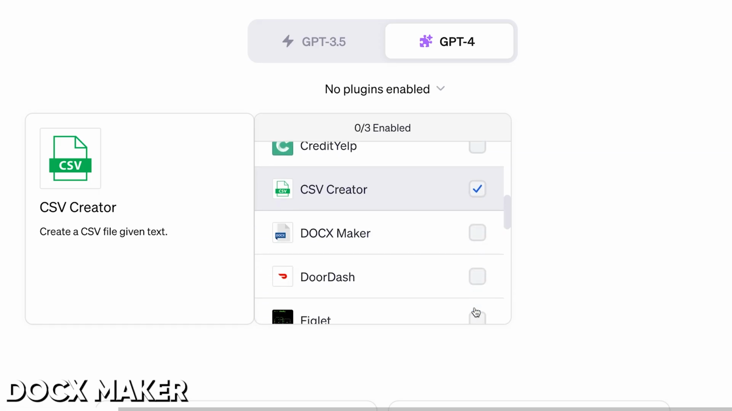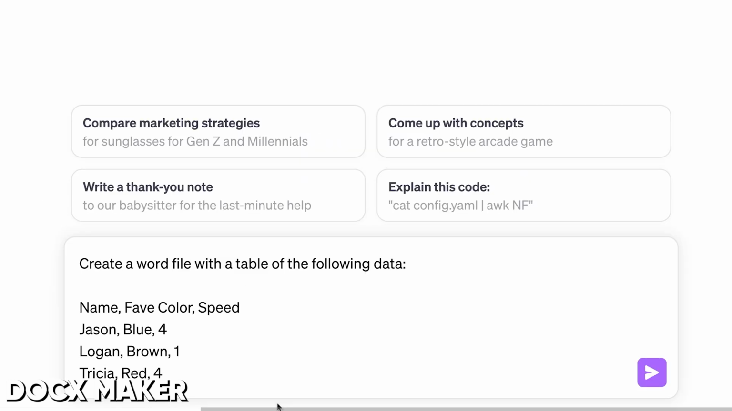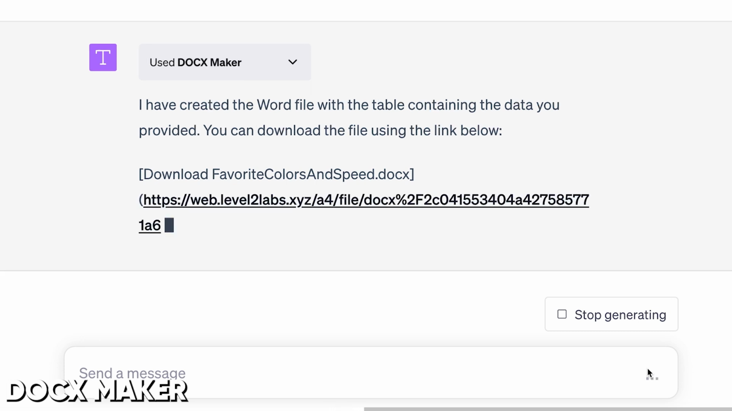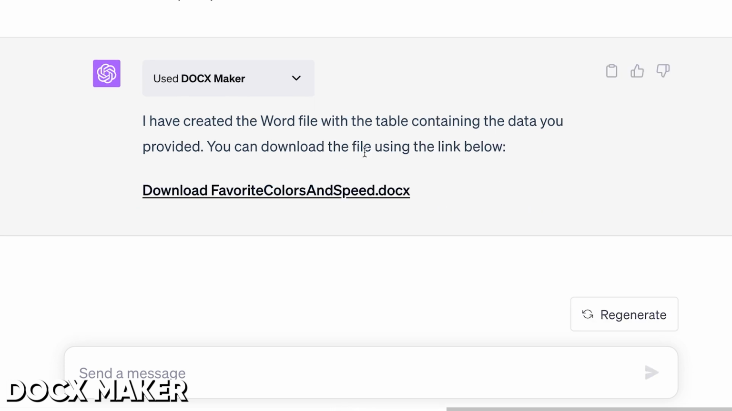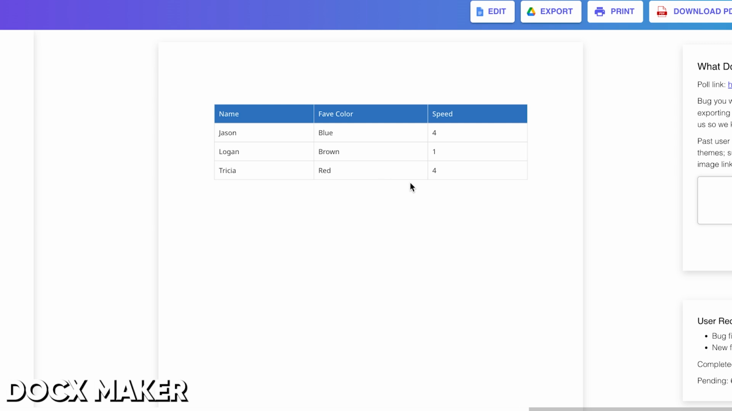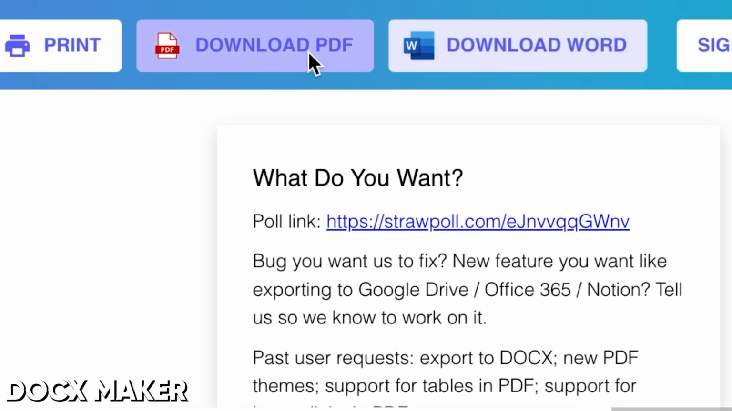But what if I need a Word file? Same thing, you can also use a docx maker. Same thing here, I'm gonna say create a Word file with a table of the following data. It's gonna link out to kind of a preview of the doc. You'll notice it even put it in a table like I asked. And then you can just download it in Word format, download it in PDF, no sign up, no payment required.